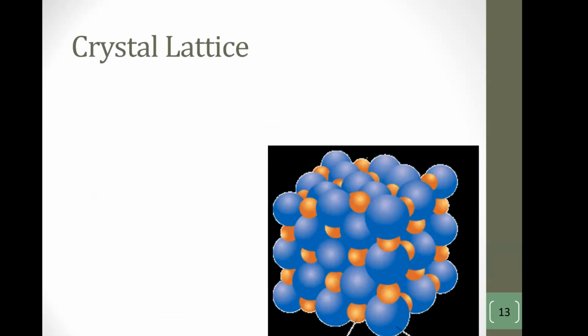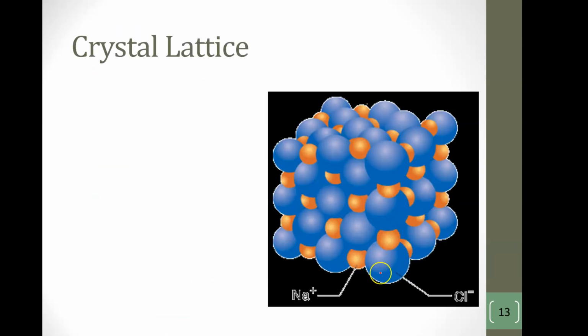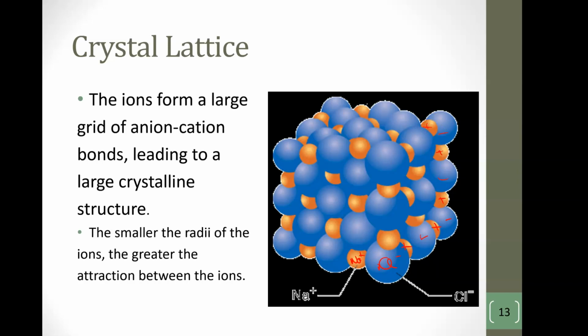Okay? What a crystal lattice looks like, this is sodium chloride. So you have Cl minus and sodium. Positive, negative, positive, negative, positive, negative, positive, negative, positive, like that. It just alternates and it builds this great big crystal structure. If you want to see more about it, you can certainly read about it in your book.